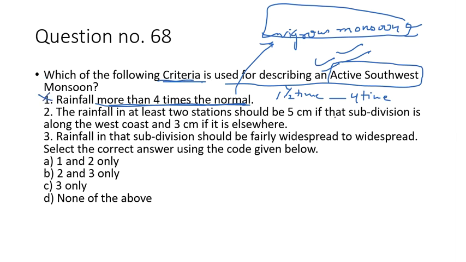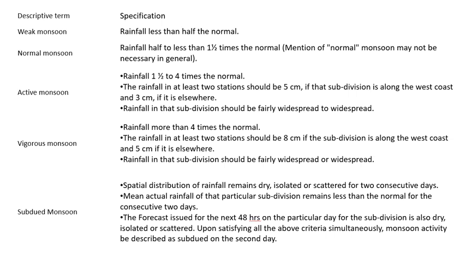The rainfall in at least 2 stations should be 5 centimeter if that subdivision is along the west coast, and 3 centimeter otherwise. So this statement is correct. The rainfall in that subdivision should be fairly widespread. This statement is also correct. So the answer is 2 and 3.